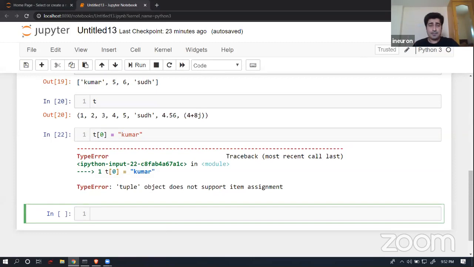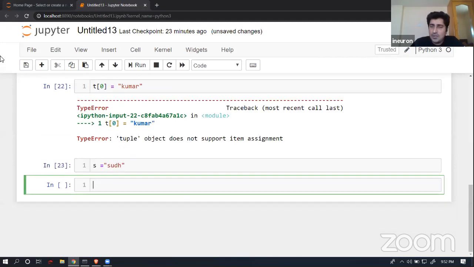Let's suppose I'm going to talk about a string. Let's suppose I'm going to create a string, SUDH, over here. As we all know, if we are trying to store some data inside a string, it is going to store the data inside different indexes: 0, 1, 2, 3 and so on.